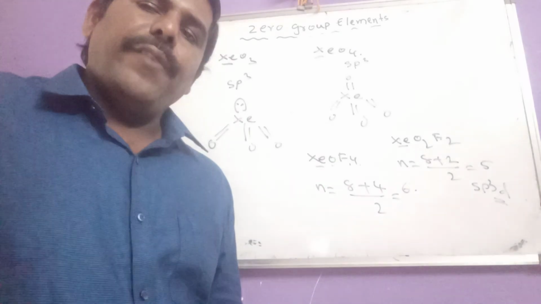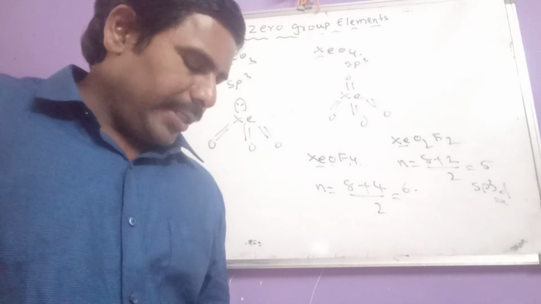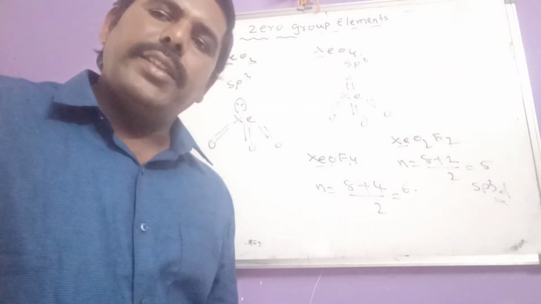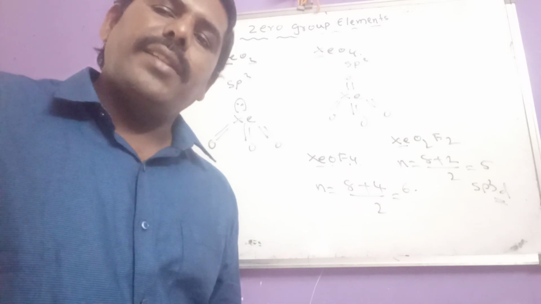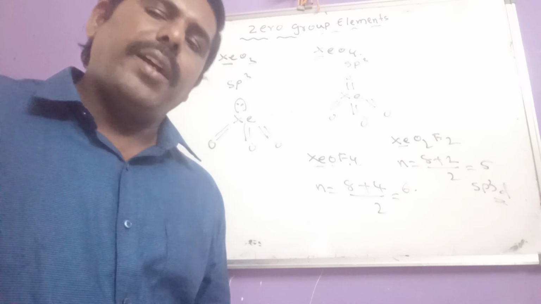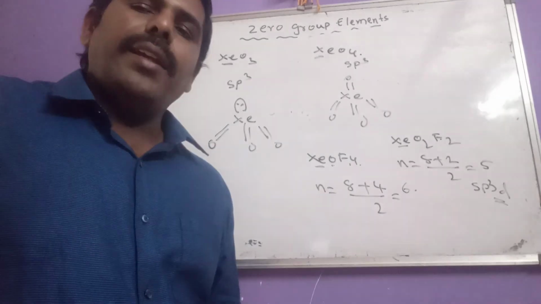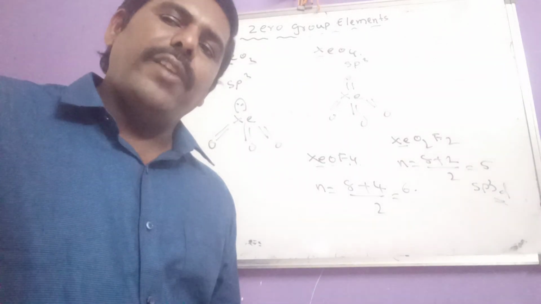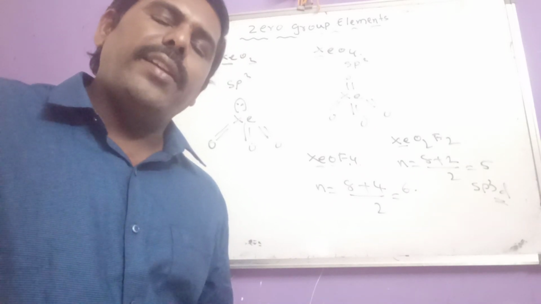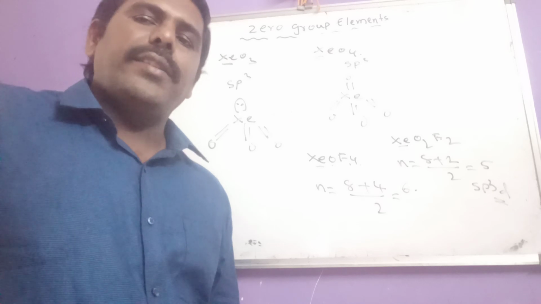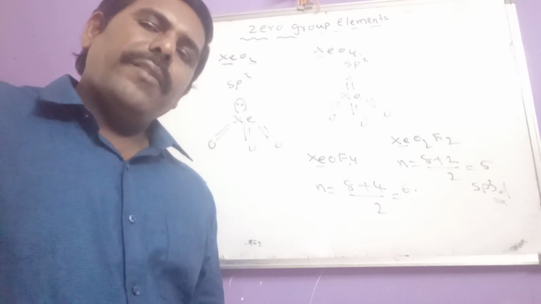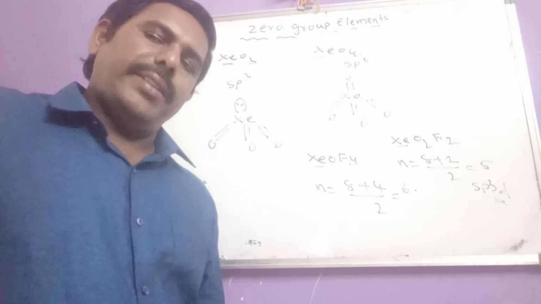Then krypton: krypton 85 isotope is used to measure the thickness of steel. Liquid xenon is used in flashlight photography, and radon is used in radiotherapy. So these are the uses of zero group elements. With that, the zero group elements are completed. Okay, bye.